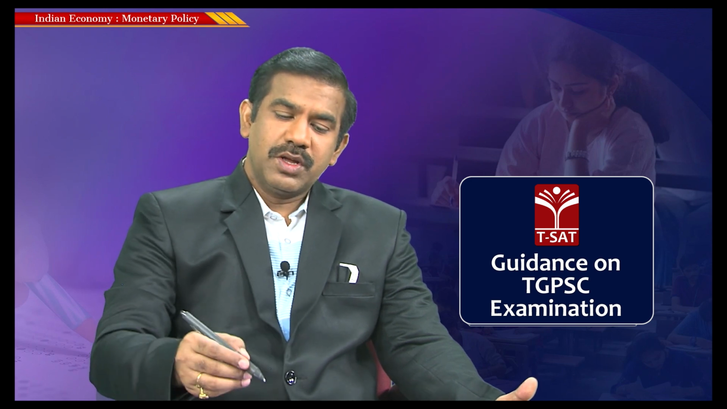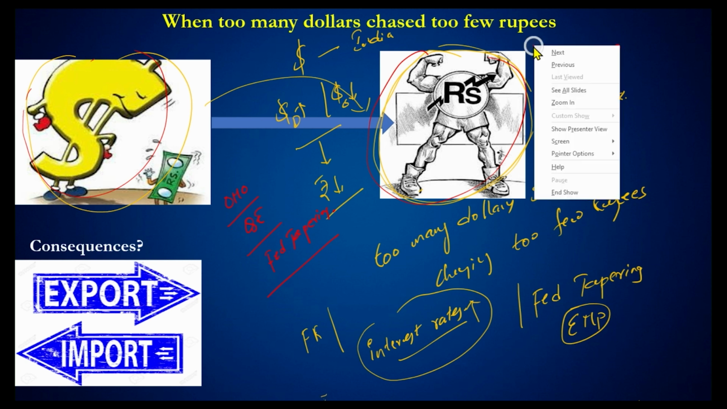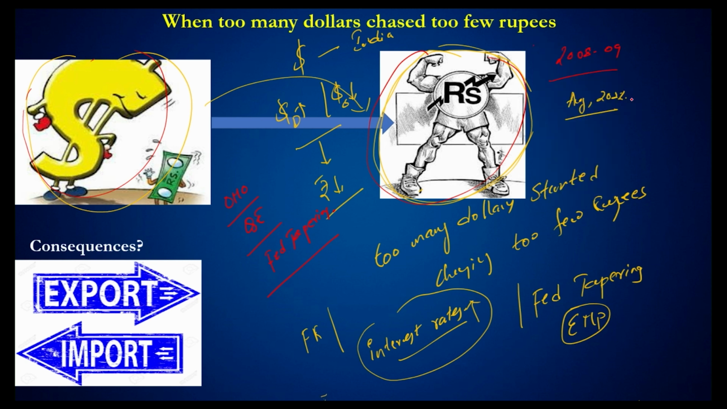Now look at it. When too many dollars started chasing Indian rupee, rupee might have become stronger. In fact, you will be surprised to know that in the years of 2008-9, when too many dollars started chasing Indian rupee, rupee appreciated and became so strong that it almost touched somewhere around 45, 46. But if you look at modern days, the rupee has depreciated to approximately 80 rupees.